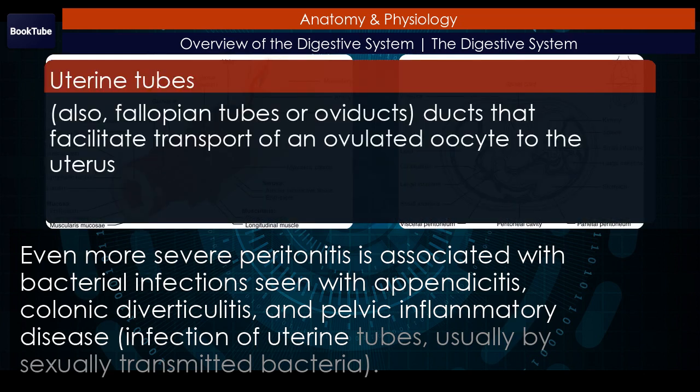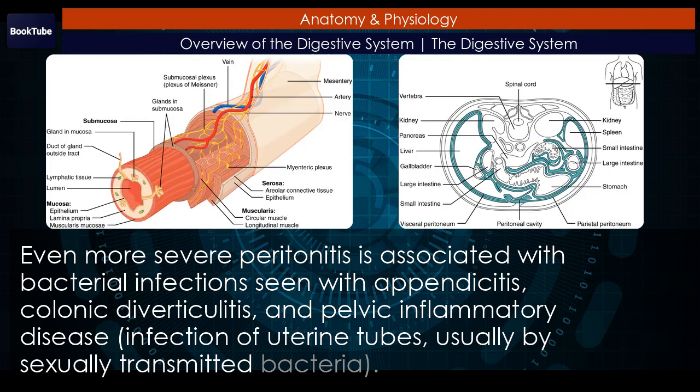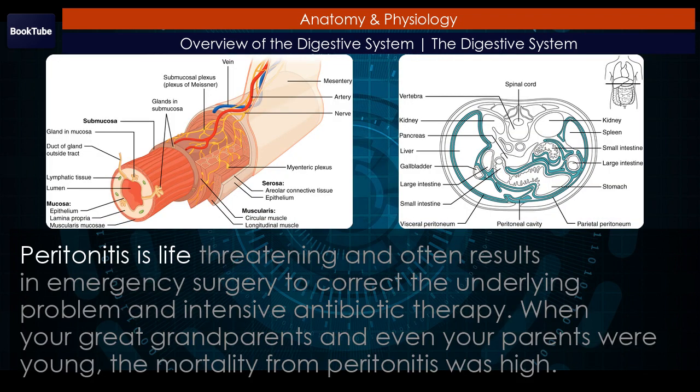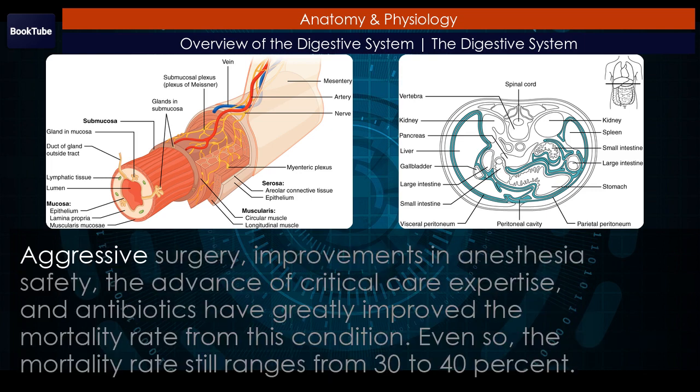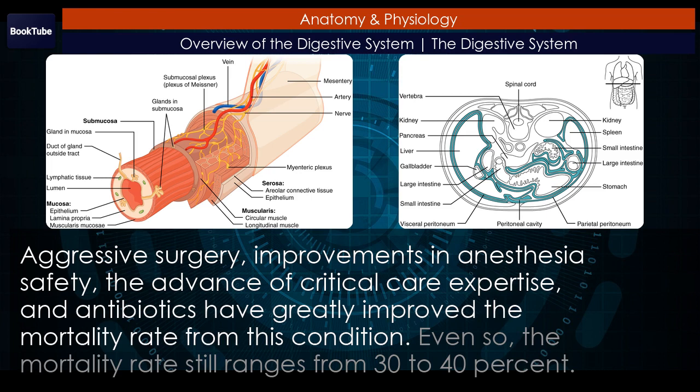Pelvic inflammatory disease is an infection of the uterine tubes, usually by sexually transmitted bacteria. Peritonitis is life-threatening and often results in emergency surgery to correct the underlying problem and intensive antibiotic therapy. When your great-grandparents and even your parents were young, the mortality from peritonitis was high. Aggressive surgery, improvements in anesthesia safety, the advance of critical care expertise, and antibiotics have greatly improved the mortality rate from this condition. Even so, the mortality rate still ranges from 30 to 40%.